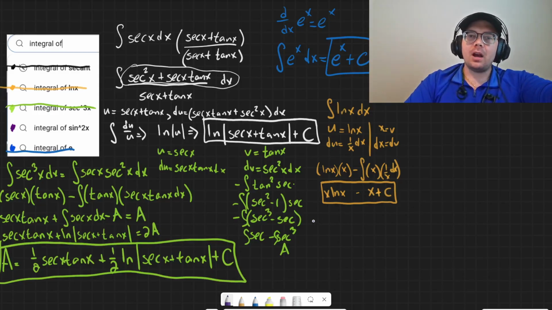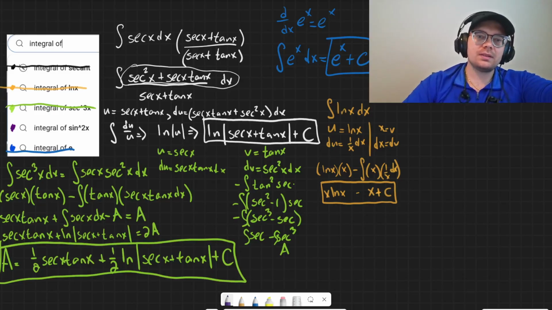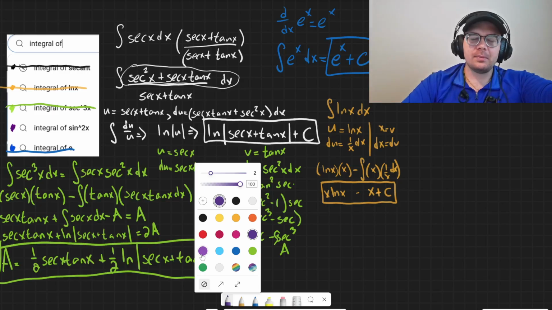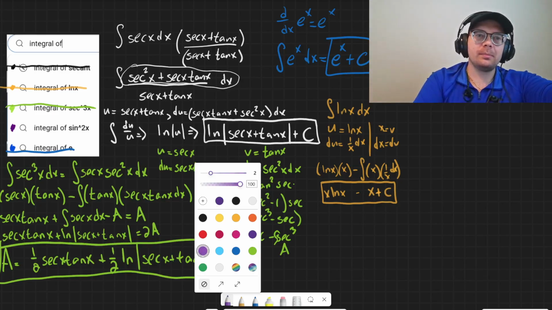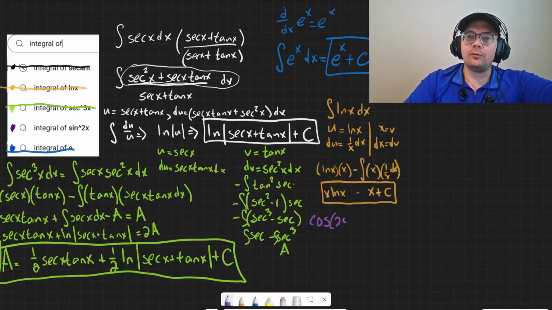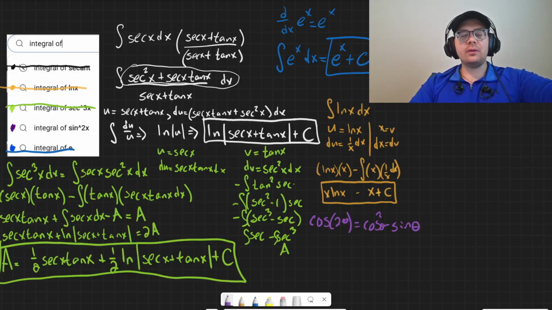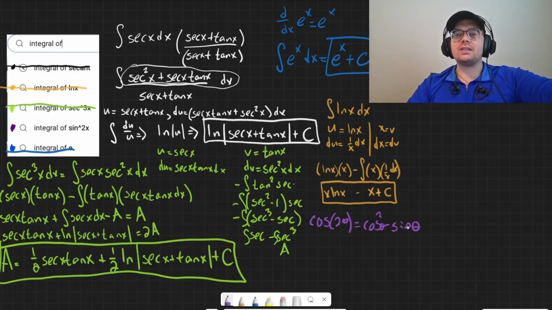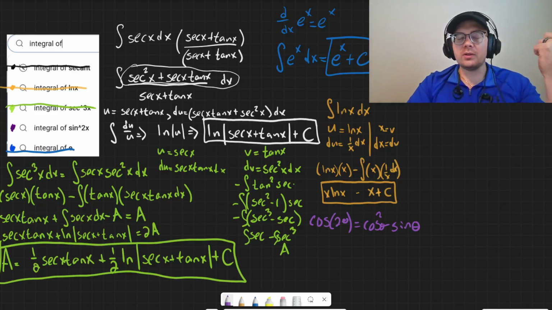But remember that for the cosine, and I might use a lighter shade of purple here because that purple's a little dark. Let's go with this color purple here. Okay. So remember that the cosine double angle formula is cosine squared minus sine squared theta. There are actually two versions of this that we can get: a version where we use only cosine squareds and a version where we use only sine squareds.